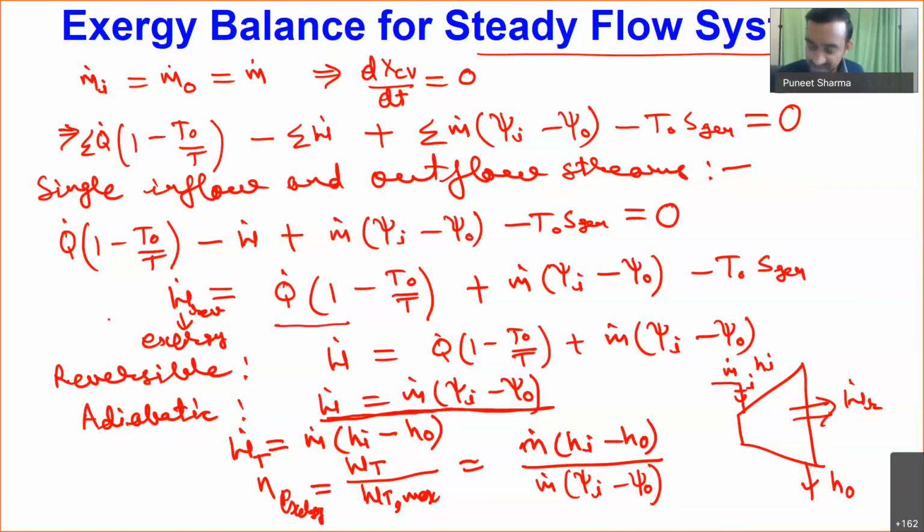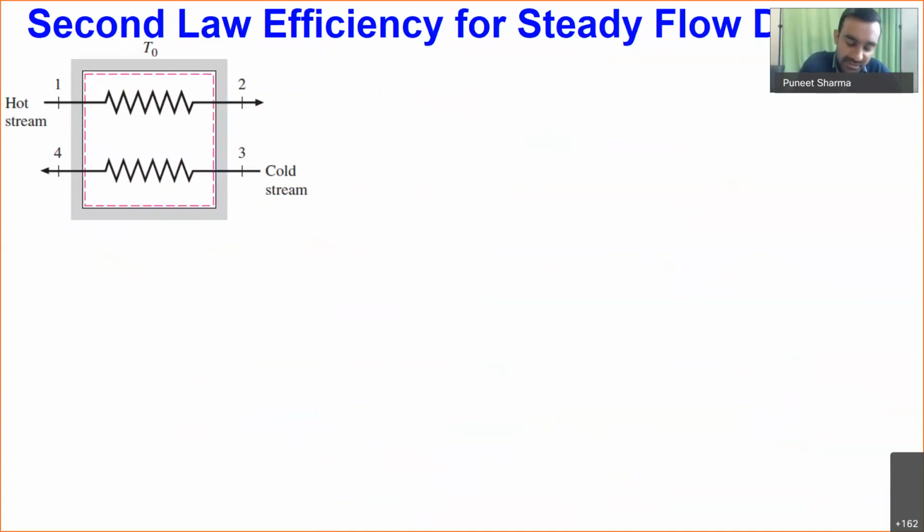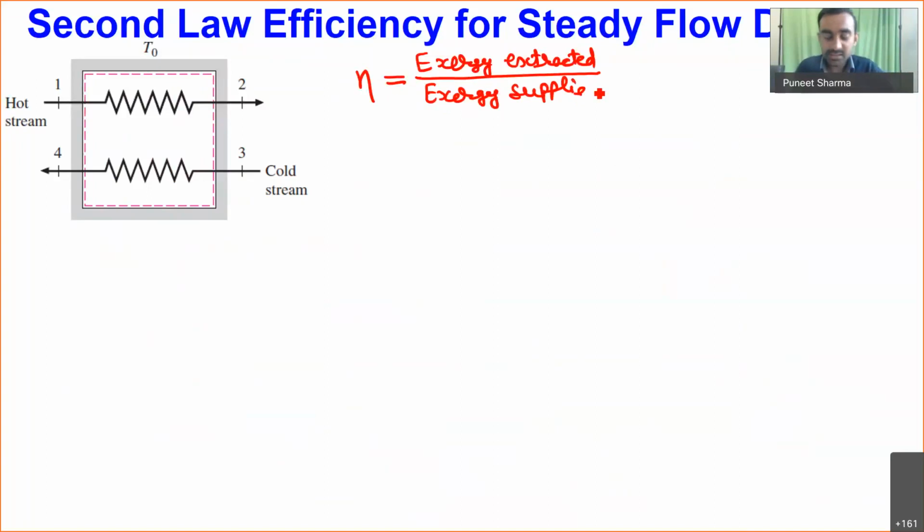Okay, so similarly, if I have to define the exergy efficiency for other devices which are not producing any work, we may have devices where we only have heat and mass interaction, and we know that exergy is also associated with heat and mass interactions. So generally we define exergy efficiency for such devices using the general term exergy extracted divided by exergy supplied.